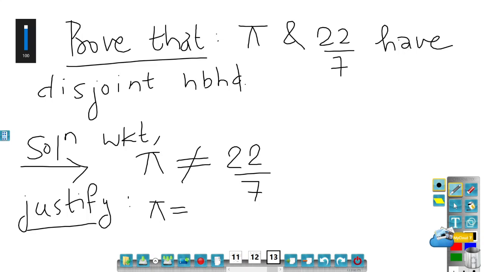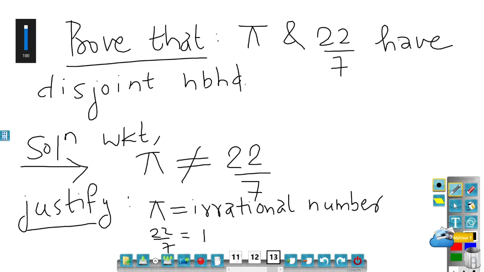Pi is an irrational number, and 22 by 7 is a rational number. So how can a rational become an irrational?